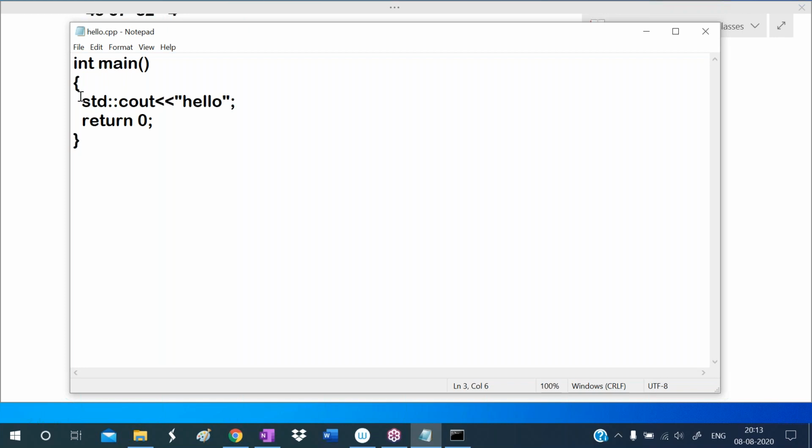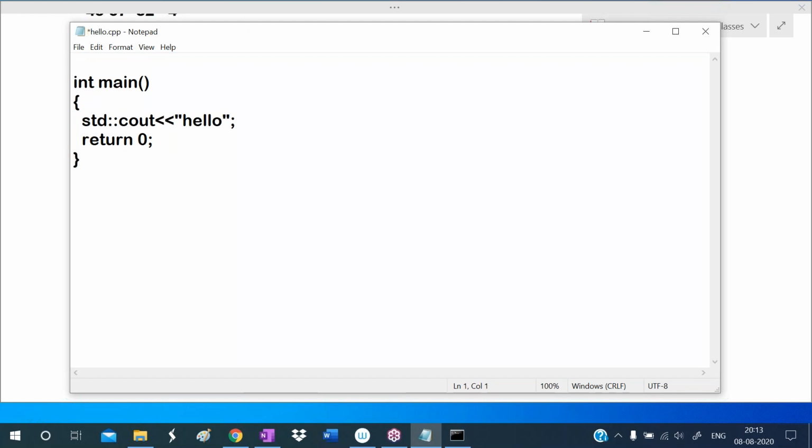In the iostream header file, the std namespace is there. In the std namespace, the cout object is there. Cout is the object of the ostream class. And this insertion operator is also defined in the std namespace. So here the std namespace is defined in the iostream header file, so we must write hash include iostream.